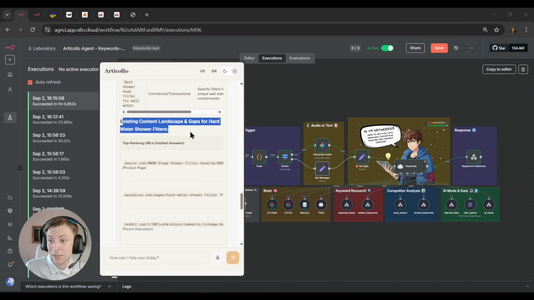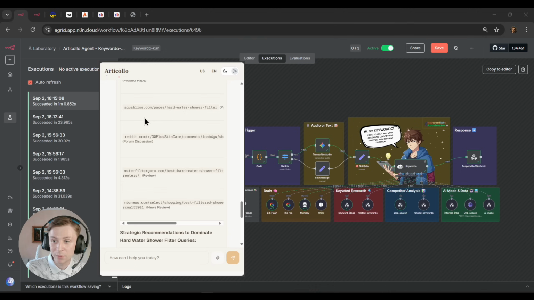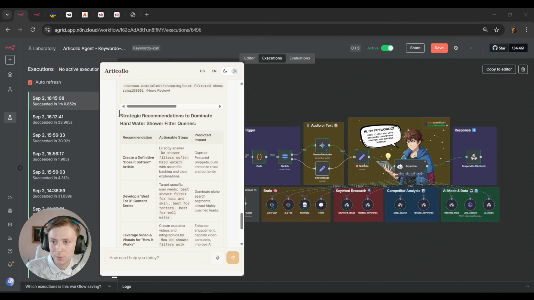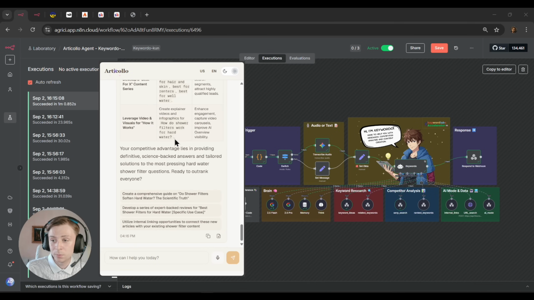An existing top content landscape and gaps for hard water shower filters. So here we even have some really top opportunities right there. We also have some really very good references. Also, we have a strategic recommendation to dominate hard water shower filter queries. Here we go. This is absolutely fantastic. So once again, you can continue, and then you can create the content.